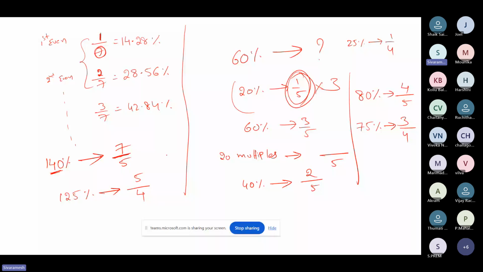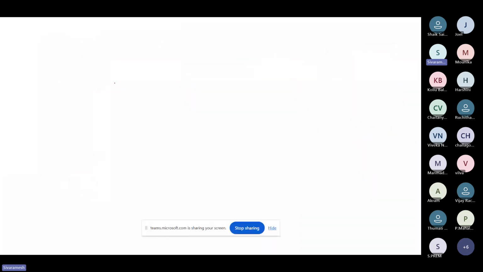And one more thing. Okay, so let me erase this. Yes, we all know that 1 by 8 means 12.5%, correct? Now if I ask what is 37.5%, obviously 12.5 multiplied by 3 will give you 37.5, because 12.5 one time is 12.5, two times is one more 12.5, three times is one more 12.5. If you add all these values, you can see here.